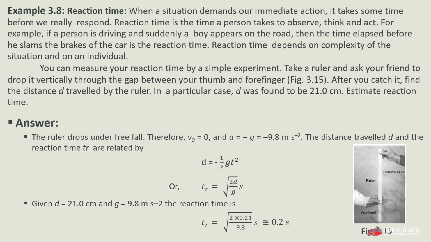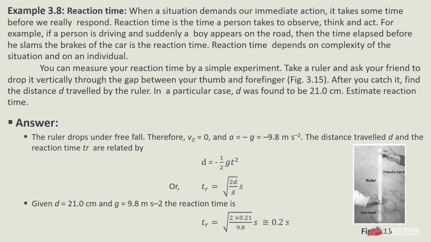We will get tr is equal to the square root of 2 multiplied by 0.21 divided by 9.8 second, which is equivalent to 0.2 seconds. So this is our answer. So this was our topic, kinematic equation for uniformly accelerated motion. Now we will move towards our next topic, which is relative velocity.